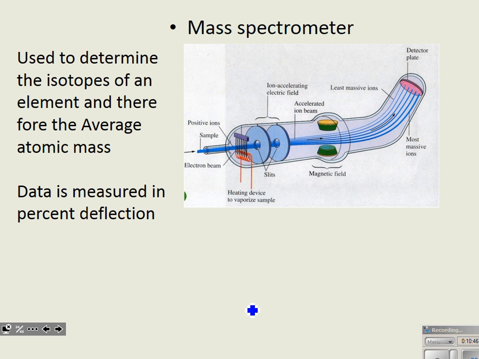But you can see that what happens is we have these elements and we heat them until they're vaporized. And then we ionize those atoms, and then we put them through an electric field and a magnetic field. That's going to cause those ions to bend.